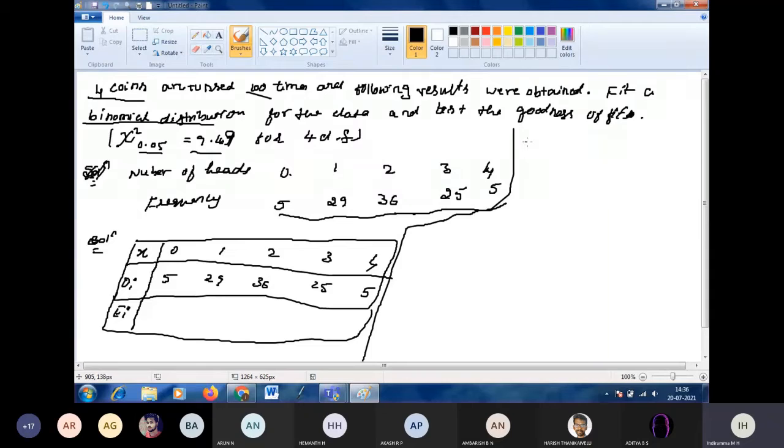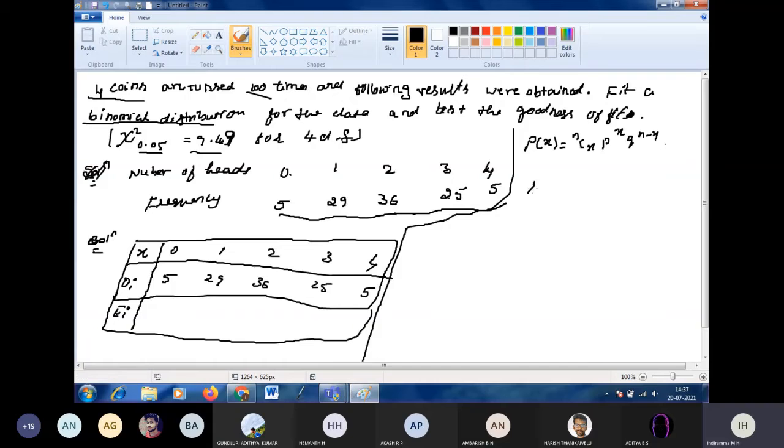What is the formula for the binomial distribution? P of x equals nCx p to the power x, q to the power of n minus x. Next, we need p and q. For that, first we have to find the mean. We solved the same problem in the binomial distribution; you can check the notes I sent you. By using the mean we can find p and q.